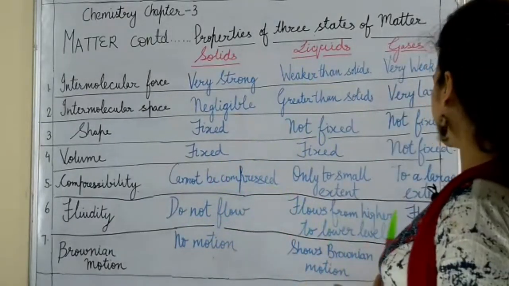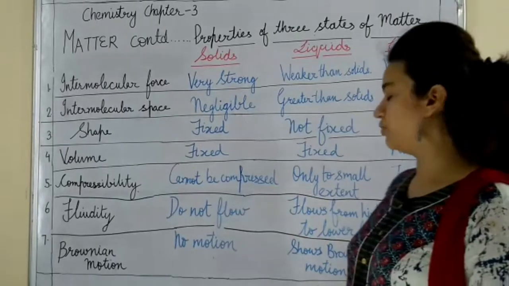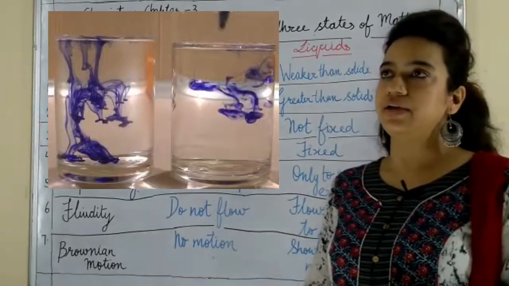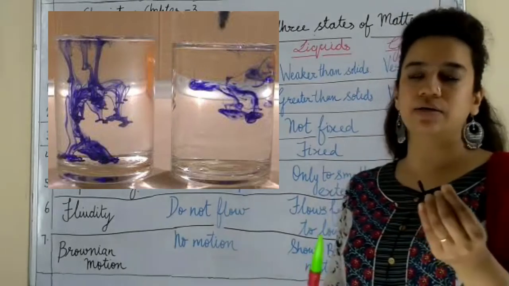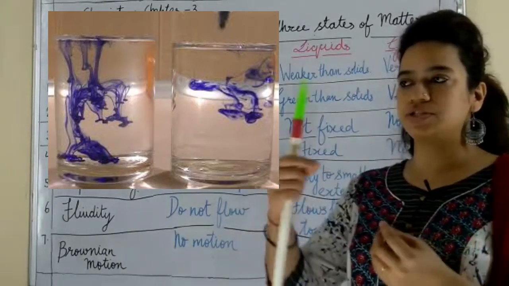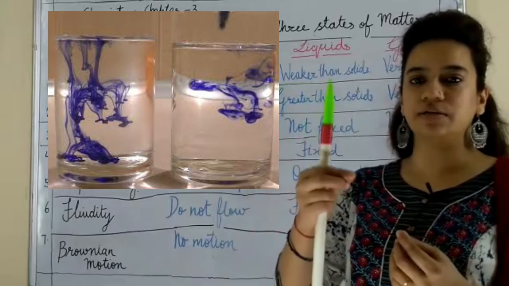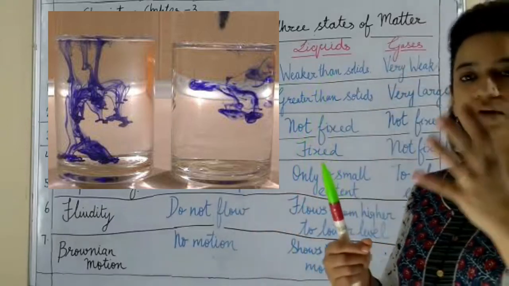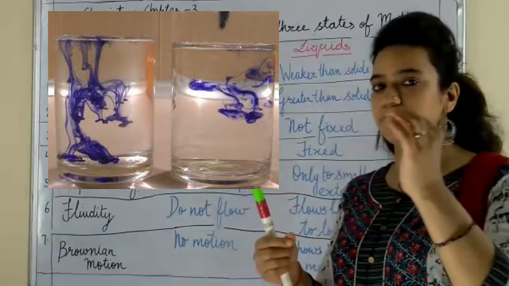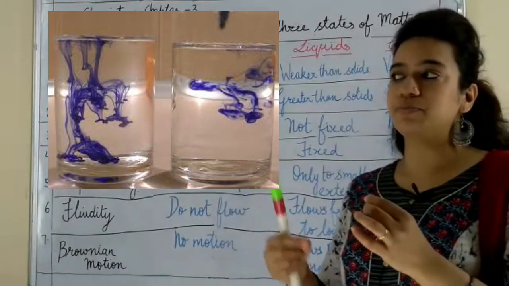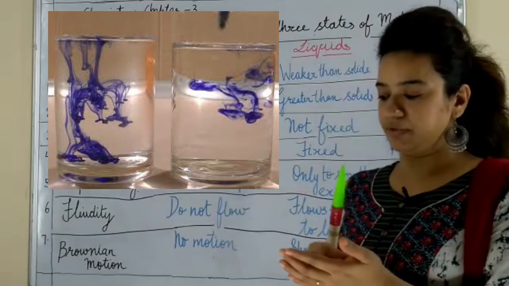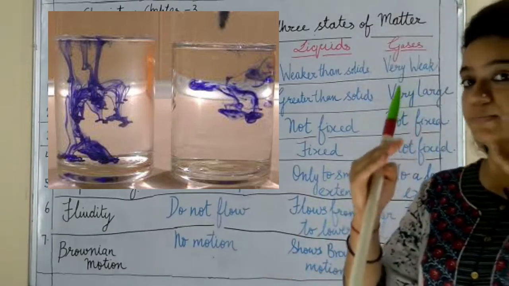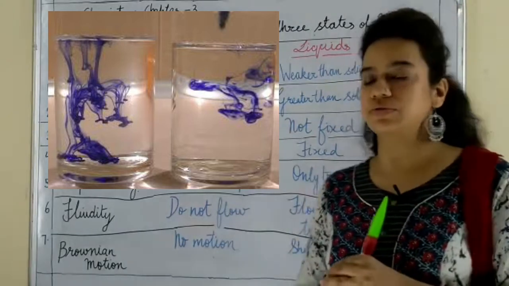Okay, now that is last, shows Brownian motion. Yes, liquid particles show Brownian motion. Like if you have small dust particles, or if you just stir something, if you observe the small pollen grain particles in a liquid, you will see that they show a Brownian motion. Or if you put some KMnO4 crystals in water, you can observe the Brownian motion in liquids also.